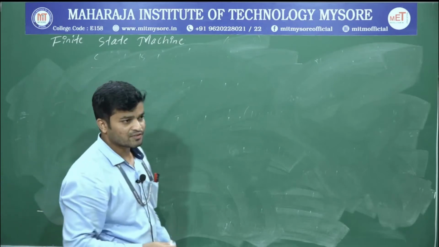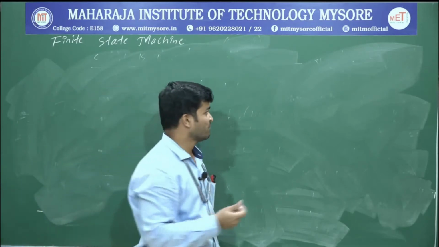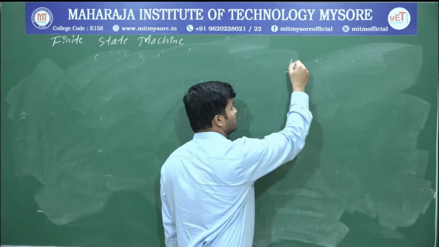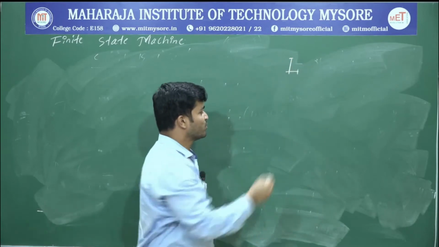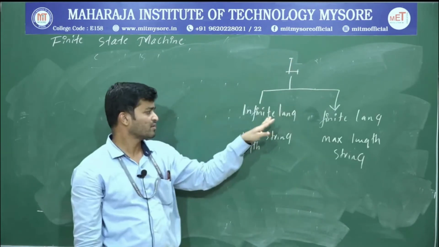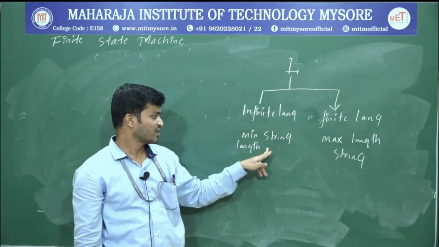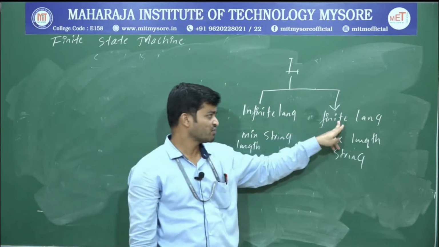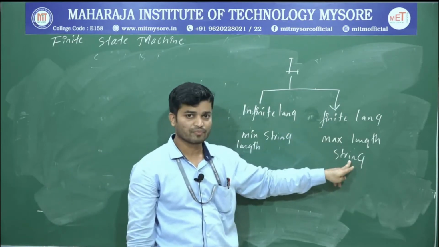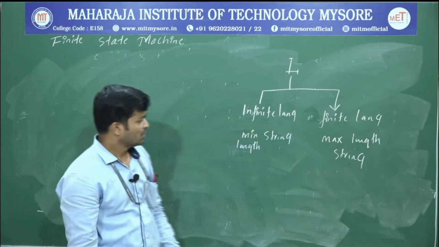And if you want to construct a DFA, first we have to identify the language. As you already know, in language we have 2 types. The first one is infinite language, and the other one is finite language. If the language is infinite, consider the minimum length string. If the language is finite, consider the maximum length string.